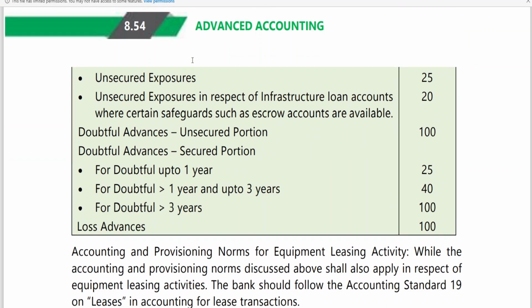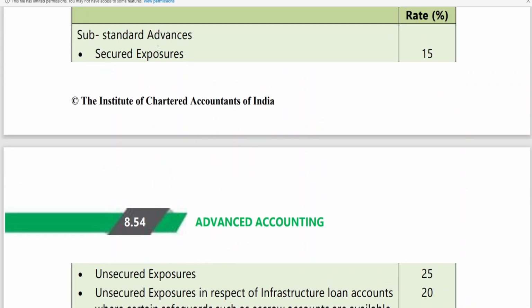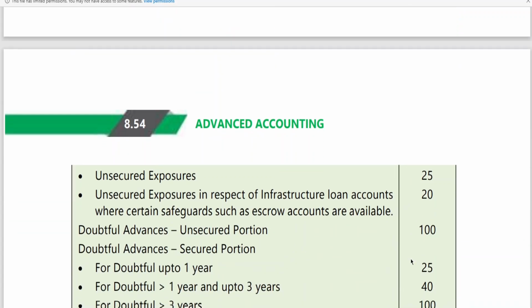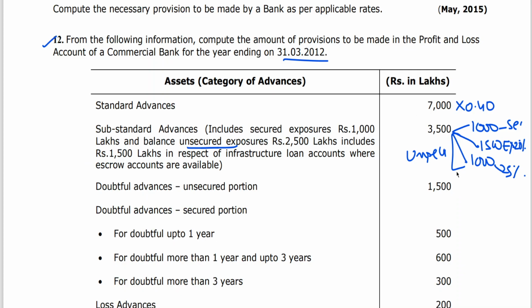This is what unsecured exposure 25%. Unsecured exposures in respect of infrastructure loan where certain safeguards such as an escrow account is available, 20%. Whereas for substandard assets, secured exposures is 15%, unsecured exposure 25%, where unsecured exposure in respect of infrastructure loan account is 20%. This is what we have learned in the last class.